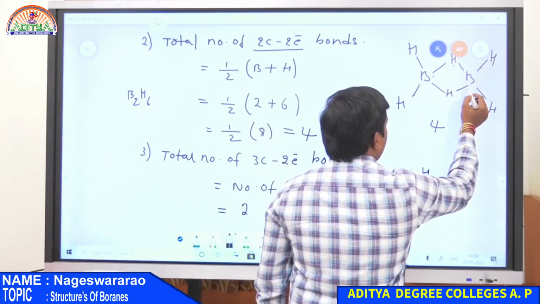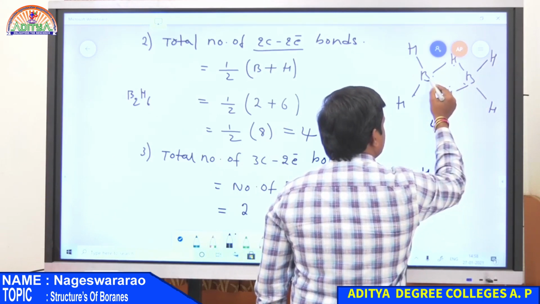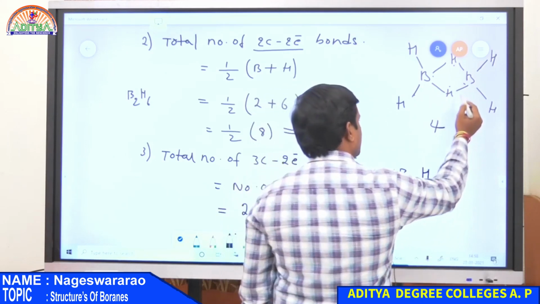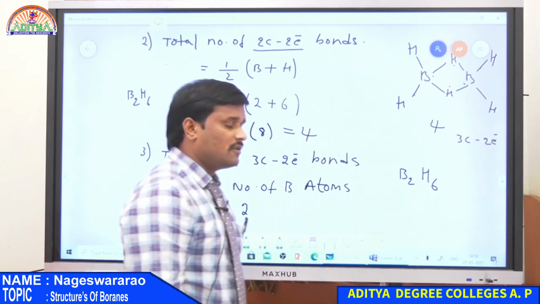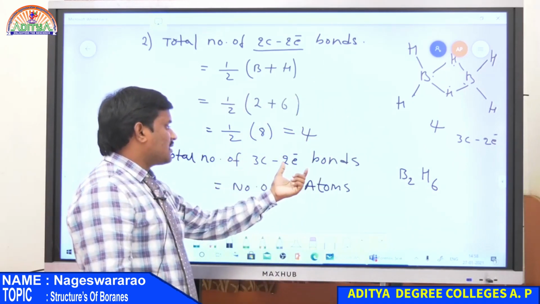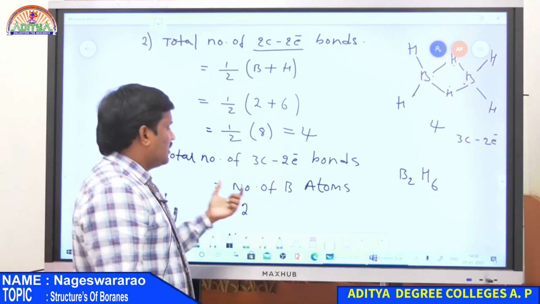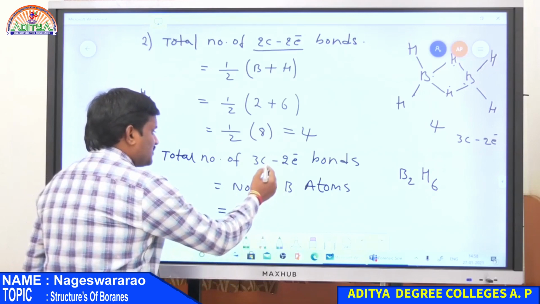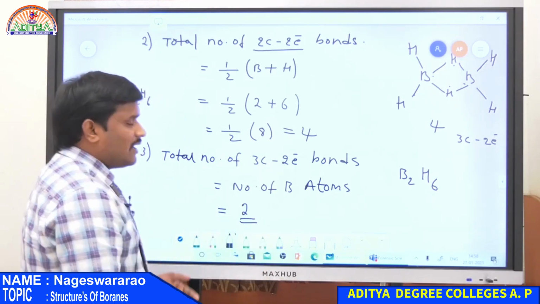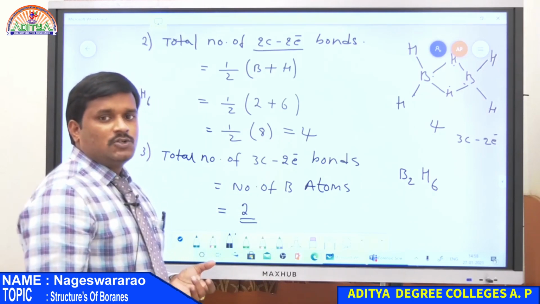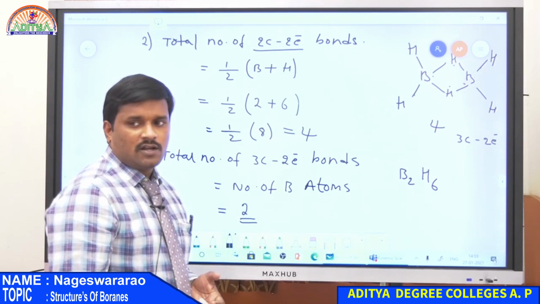Similarly in the second bond, this boron has a single electron and this hydrogen has an electron, and this is an empty orbital. In this case also we get a three centered two electron bond. Therefore the total number of three centered two electron bonds present in a borane is equal to the number of boron atoms. In the case of diborane, the total number of three centered two electron bonds is 2. So this is all about calculation of bonds, two centered two electron bonds, and three centered two electron bonds.